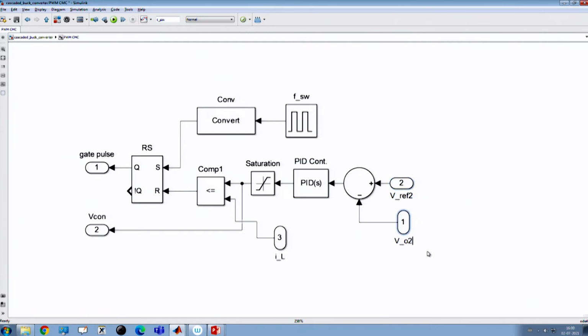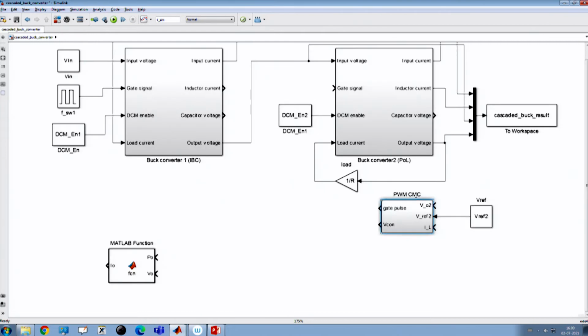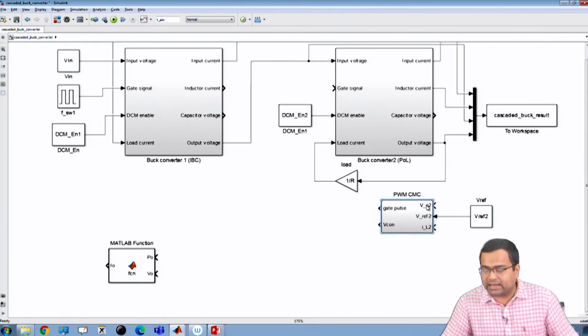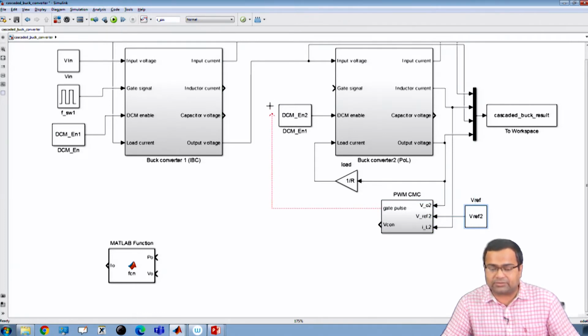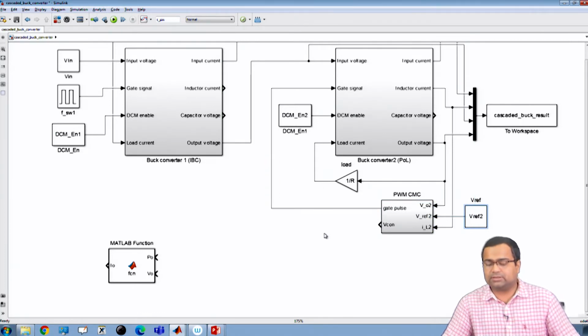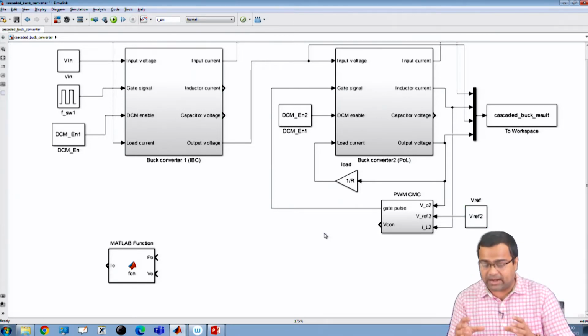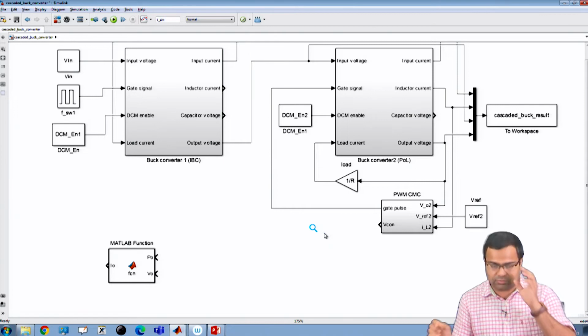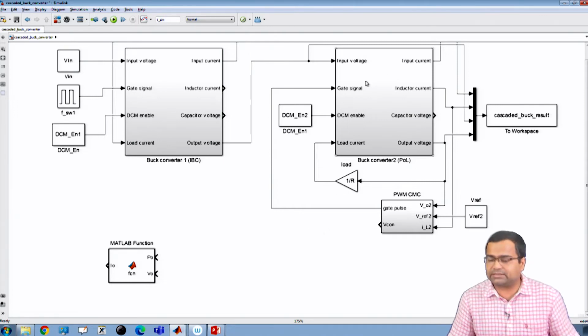This is my V02. So, I can simply change V02, and this is my IL2, the inductor feedback for the second stage, and let us connect this. So, this is the output voltage feedback, and this is the inductor current feedback. Okay. So, everything is now set, and the gate pulse will go to the second stage. So, now we are operating the second stage with current mode control. Okay. Second stage is current mode control.